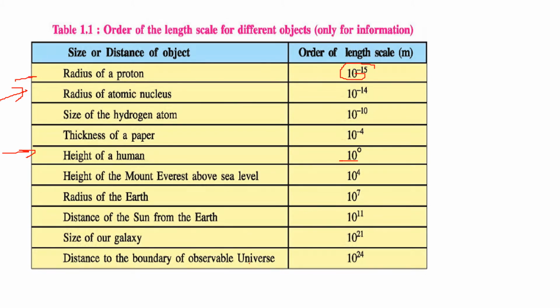Distance of boundary of observable universe, 10 to the power 24 meter. This is in increasing order: radius of proton, then radius of atomic nucleus, size of hydrogen atom, thickness of paper, height of human, height of Mount Everest above sea level, the radius of Earth, the distance of Sun from Earth, the size of our galaxy, and finally distance to the boundary of observable universe.